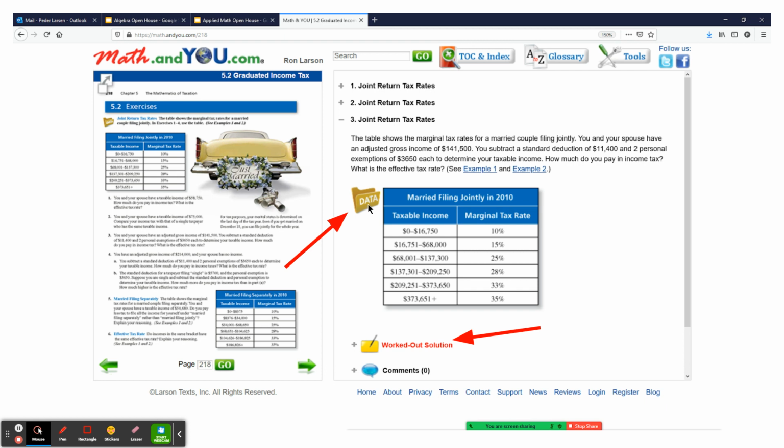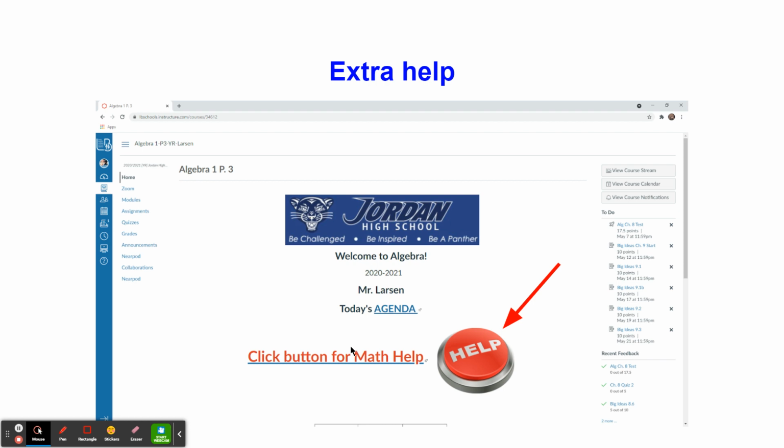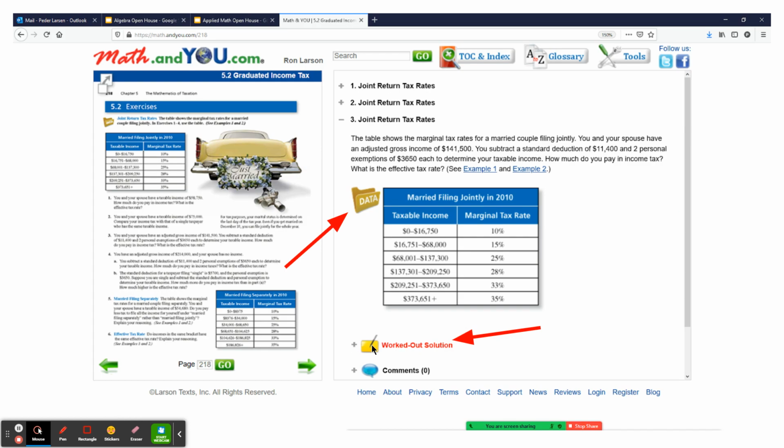I wanted to point out here that anytime the word data appears on a folder, it will open up a spreadsheet that will help you make things like a table. Also, for the odd problems, you can click on the worked out solution, which will give you the answer to these problems, but also how you got the answer. And hopefully that would help you also do the even problems.